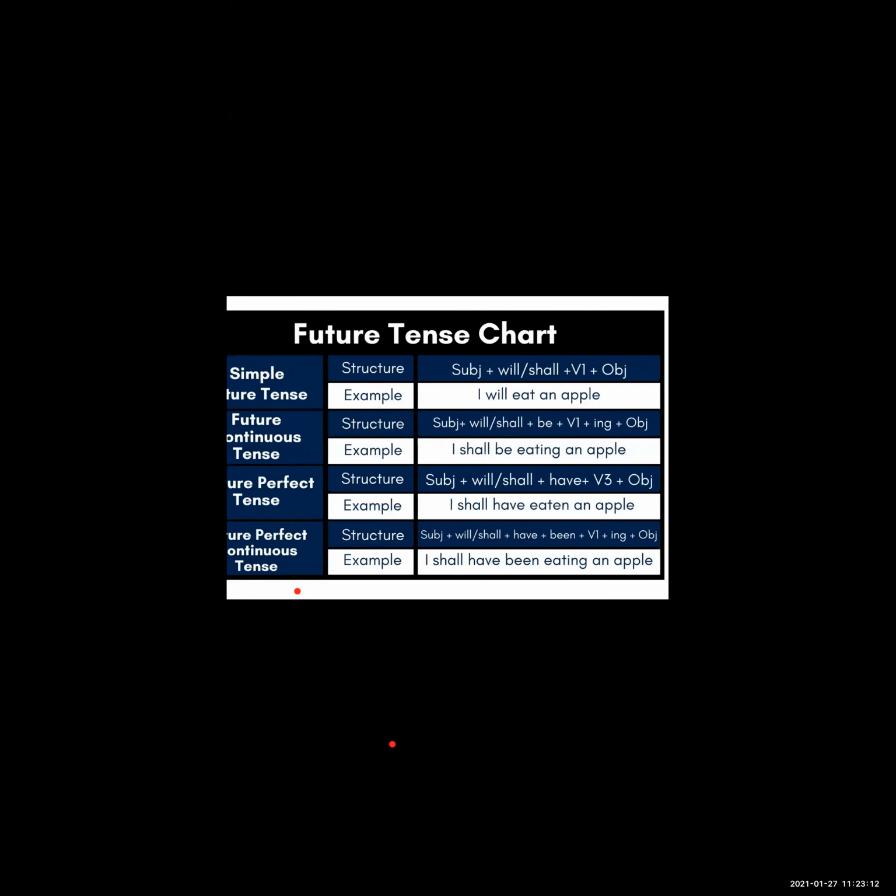So students, we have learned here tenses and 12 types of tenses. Okay, present, past and future, and 4 subtypes of each tense.